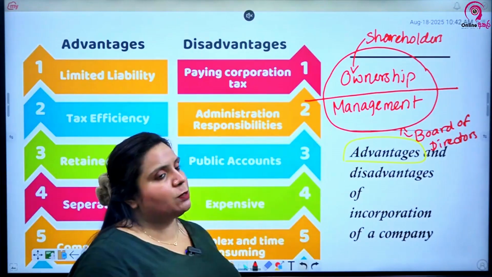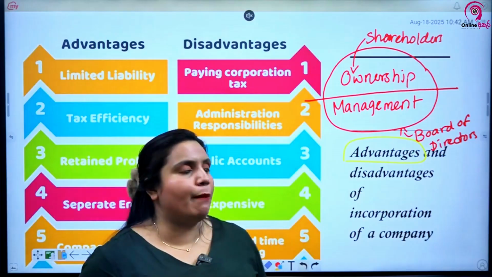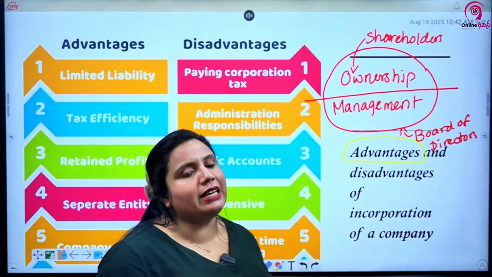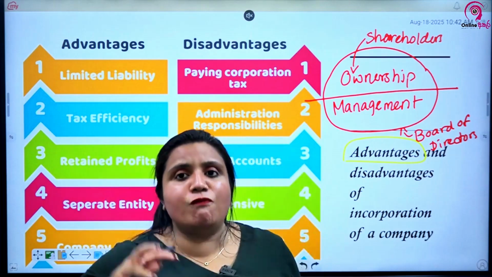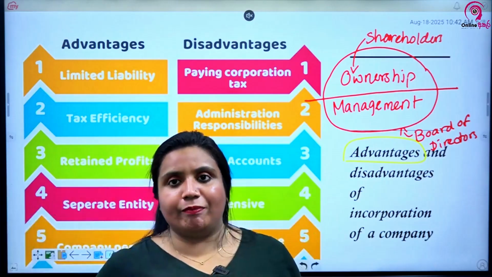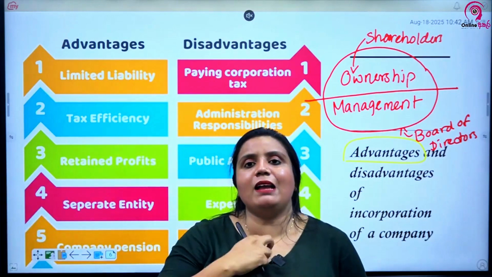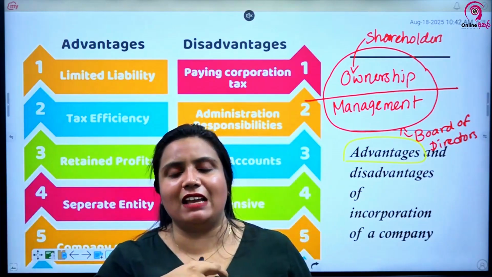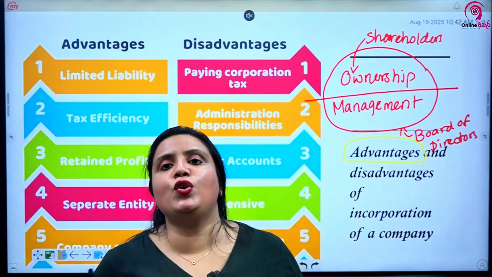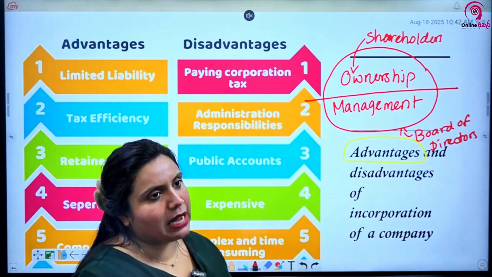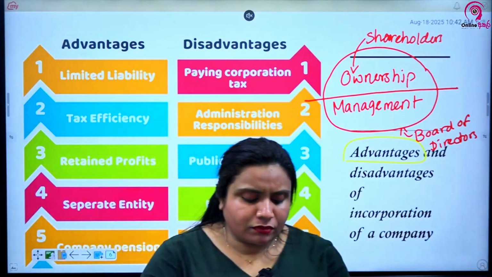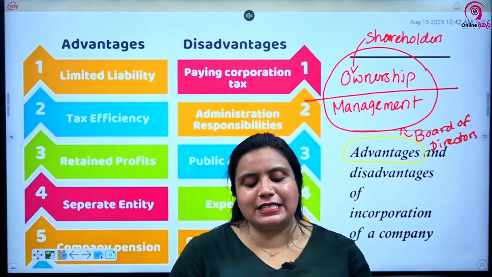Usually the day-to-day decision making of the company happens through the board of directors, and shareholders have ownership. So there is a clear separation. Owners know where they are standing, and the board of directors know where they are standing, which is a good principle or a good theory.